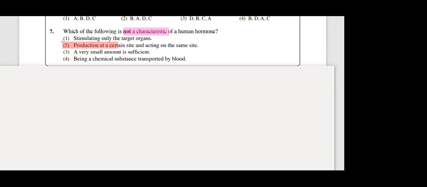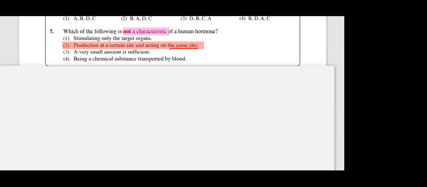Answer is second: production of hormone at a certain site and acting on the same site. That is wrong because of this word. Actually, how to correct this? Production at one place and acting at a different, not the same site. Okay, I'll give one example. Your head.